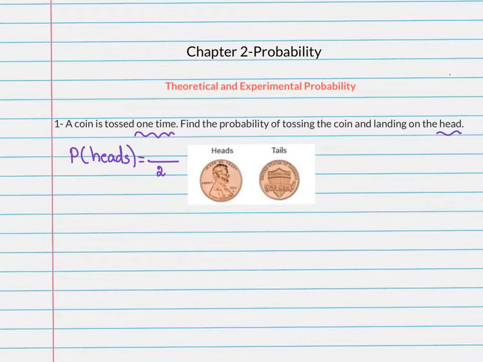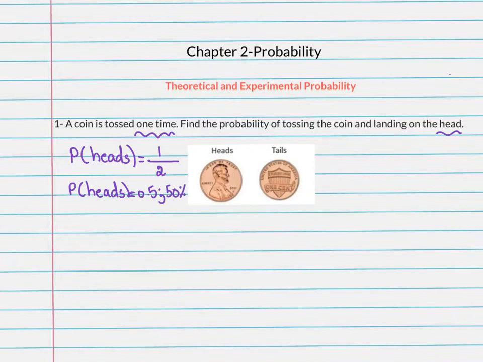Now, the numerator is how many heads do we have? We're finding the probability of heads. As you notice here, we have only one. So the probability of the heads is 1 over 2. Or if they need it as a decimal, it's 0.5. And as a percentage, it's 50%.